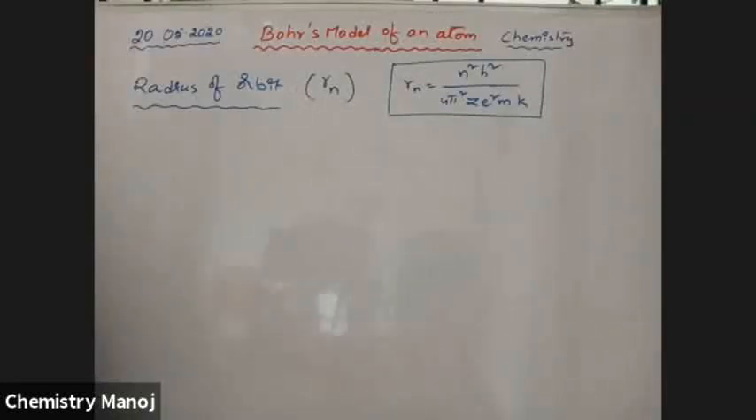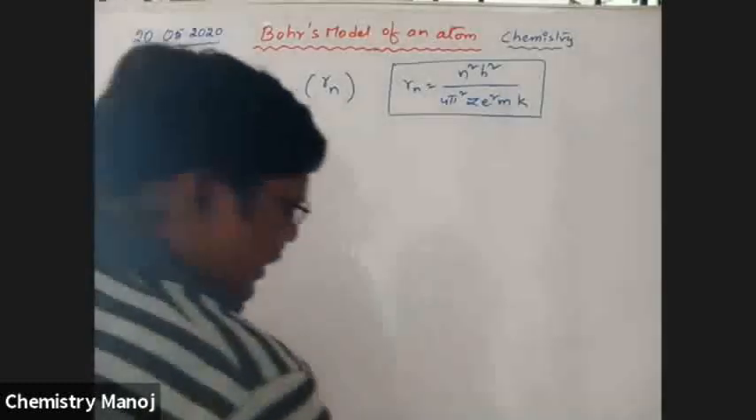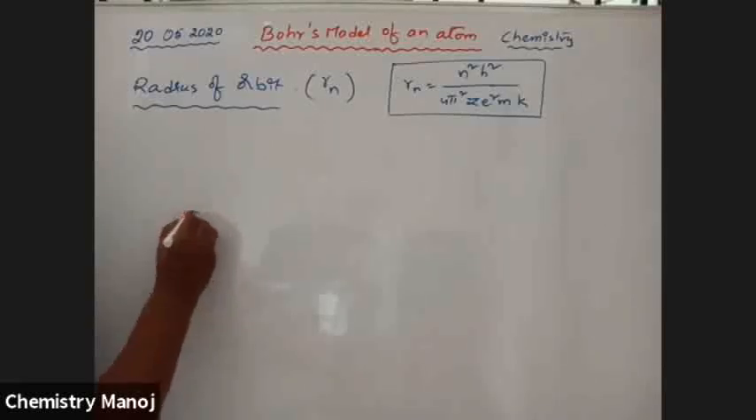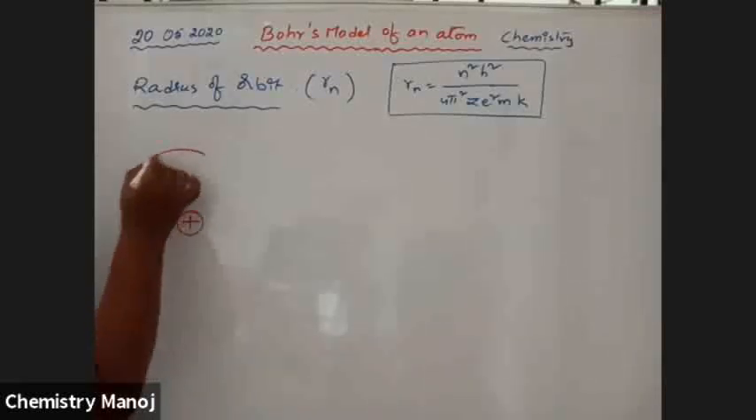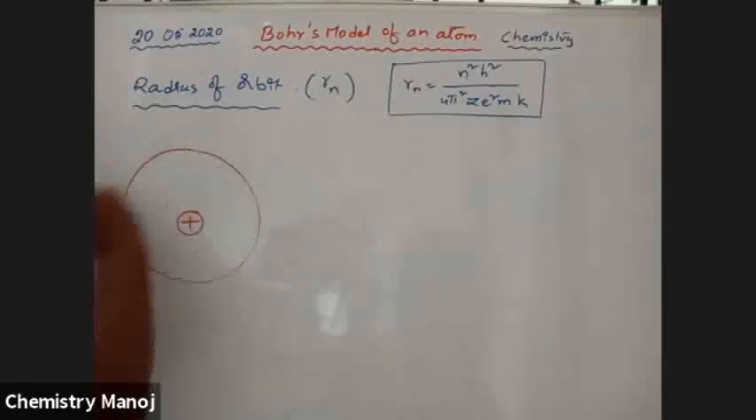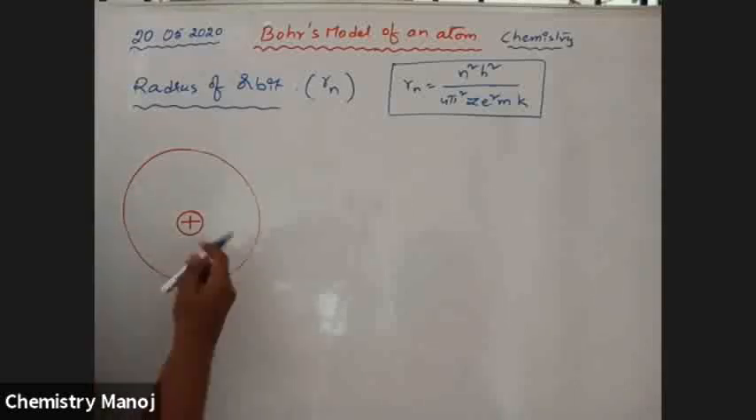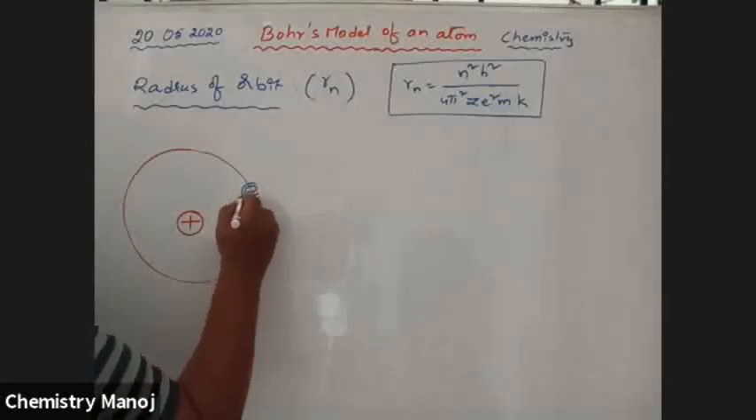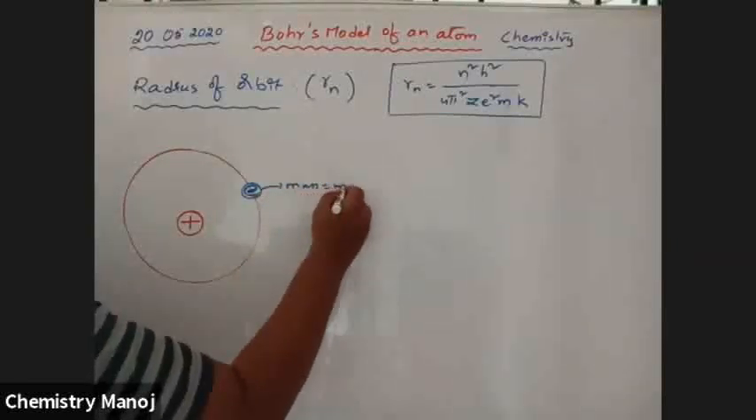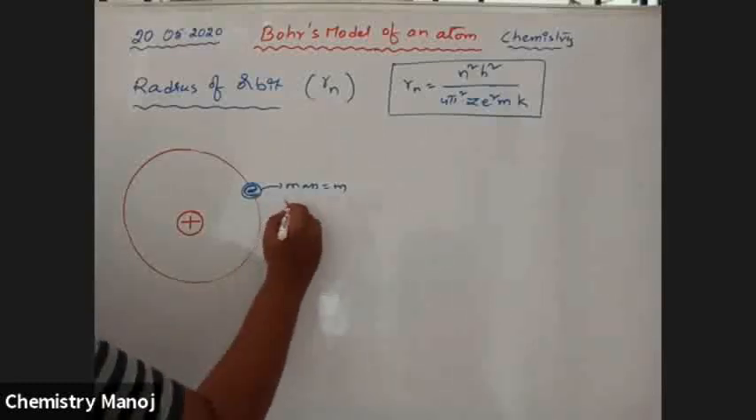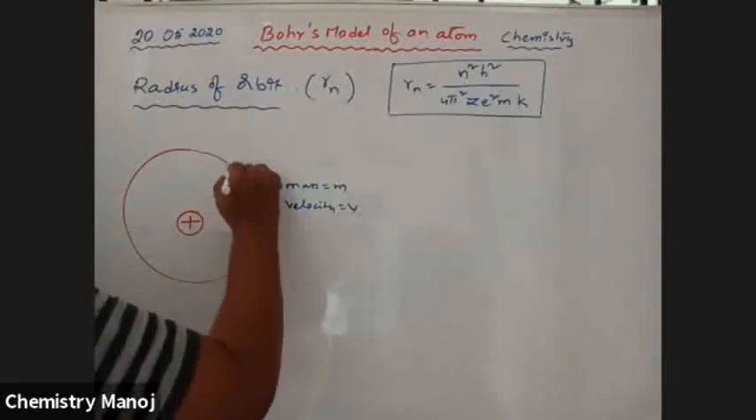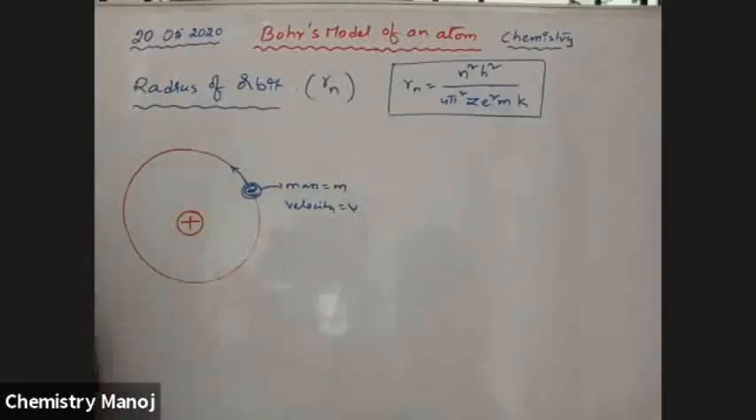So how do we derive that equation? Let us consider an orbit. See here, this is the nucleus, and this is the orbit where the electron is going to revolve. Let this one be the electron, having mass m, moving with a velocity v in this direction. The electron revolves in this direction.